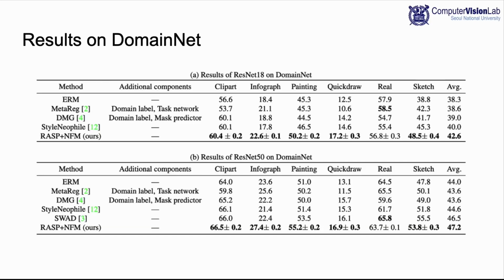Now I will introduce some experimental results for our method. We first evaluated our method on DomainNet, which is the biggest dataset for domain generalization, and it contains the most significant domain shifts. As shown in the table, regardless of network architectures, the proposed method shows remarkable performances compared to the other state-of-the-art methods. Also, it can be seen that the performance gain at challenging domains is more significant than performance gains at easy domains. This illustrates that the proposed method, optimizing worst-case styles, can achieve more significant improvement when there is a large domain gap between source domains and target domains.